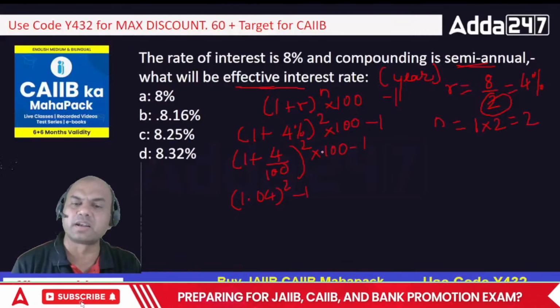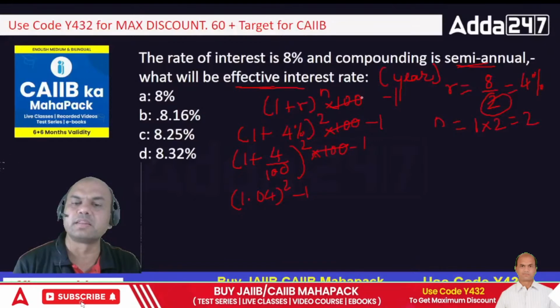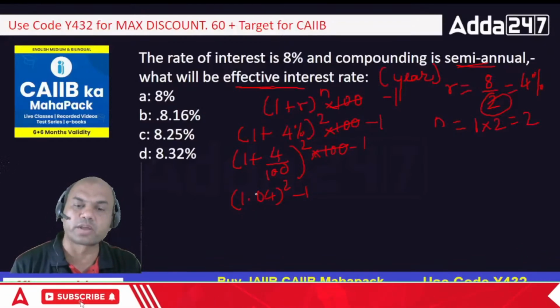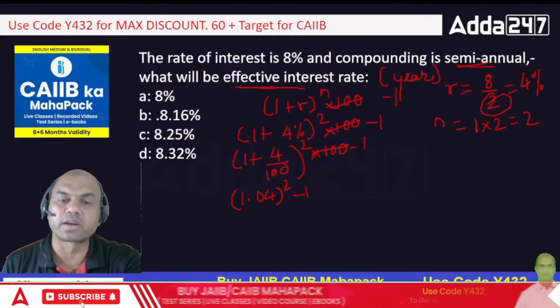We'll do this 100 later. Not to worry, this 100 we will bring in later. Find out the answer for 1.04 raised to 2. What is the answer you are getting?